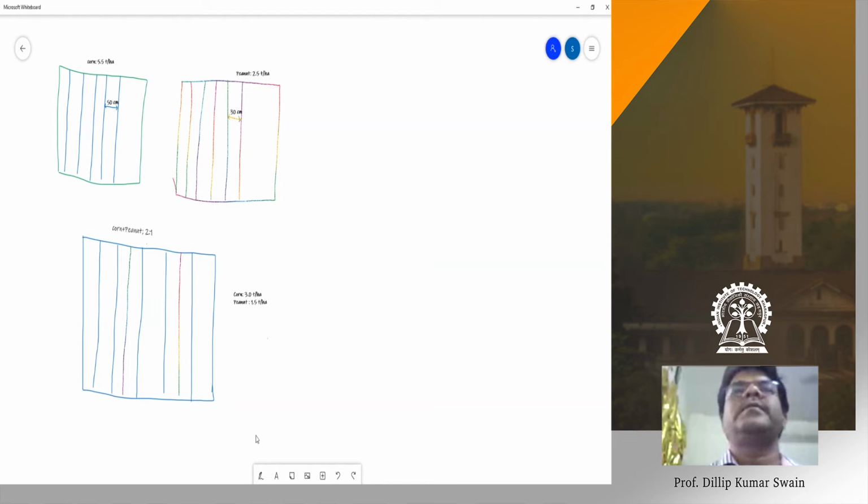Yes, sir. In case of corn, the area required in sole cropping to produce the same amount of yield, that is how much? 3 divided by 5.5, am I correct? Yes, sir.